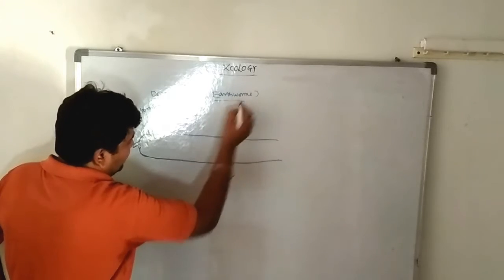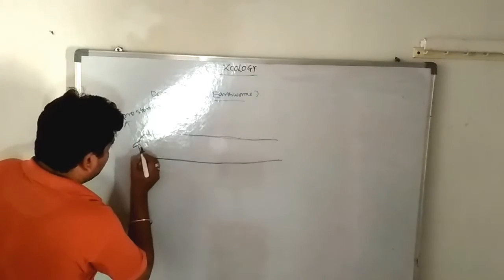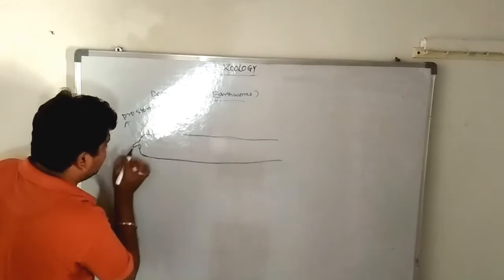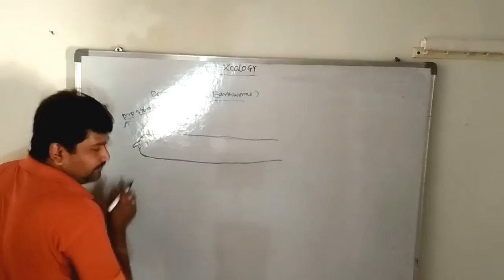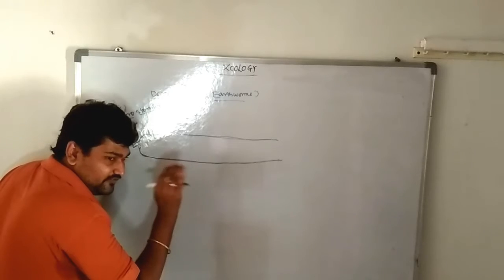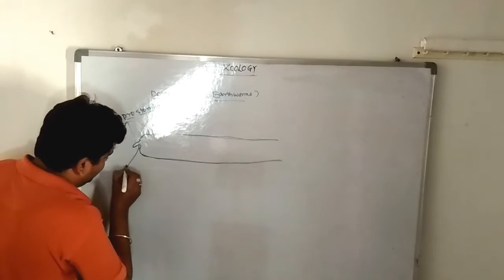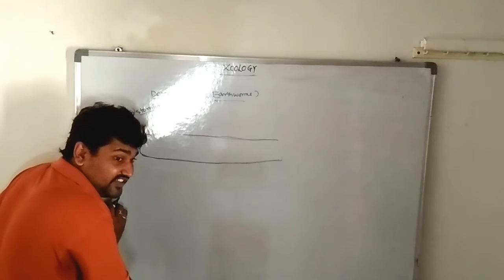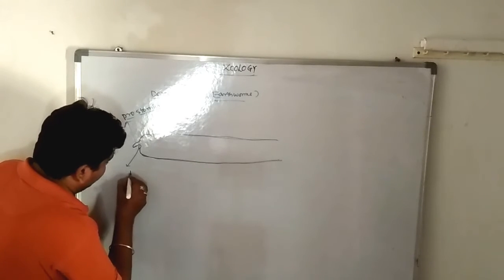So we are discussing the morphological structure of the earthworm. It has an extension in the anterior region, in the dorsal view, that is known as the prostomium. The prostomium looks like a flap-like structure. Below the prostomium there is an aperture, an opening. That opening is known as the peristomium.